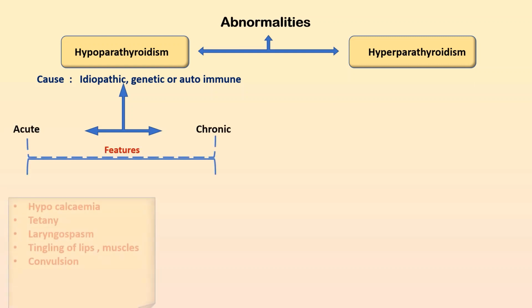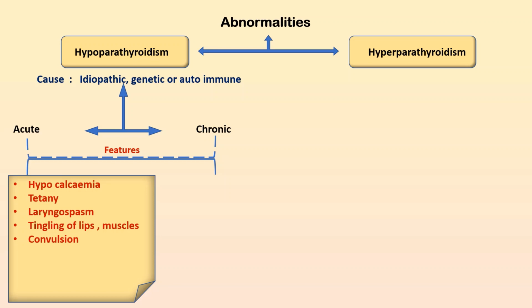Acute patients will present with hypocalcemia, that is decreased level of calcium, tetany, severe cramps of muscles, feet and hands, and it will make it temporarily difficult for the patient to speak, and there will be tingling of the lips and hands, and it can also cause convulsions. And in this acute hypoparathyroidism, the treatment is a medical emergency, and it is given with 10% IV calcium gluconate, and oral calcium salts should be started as soon as possible.